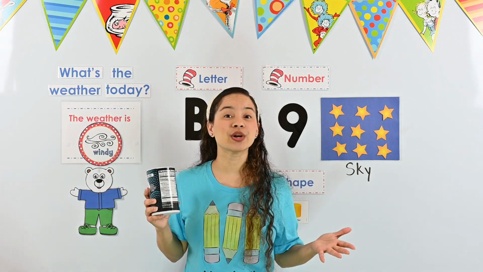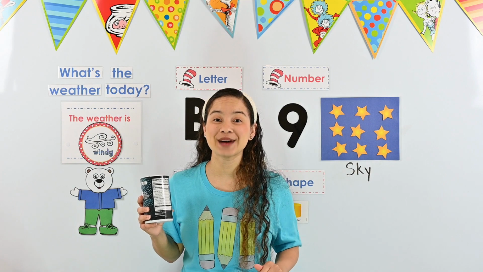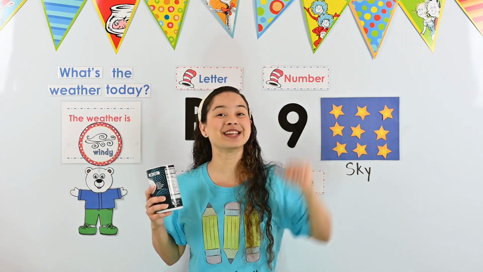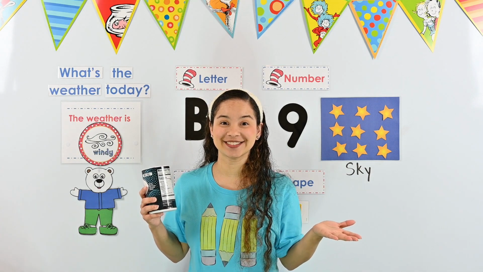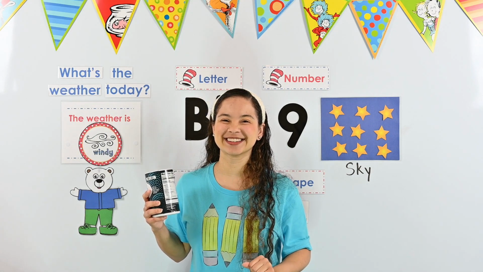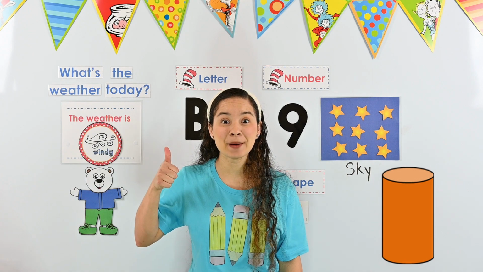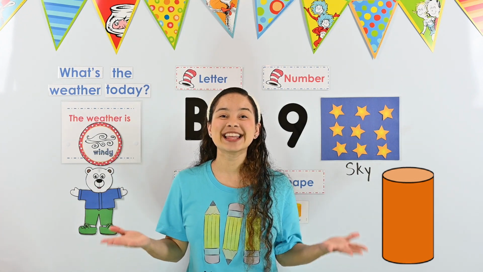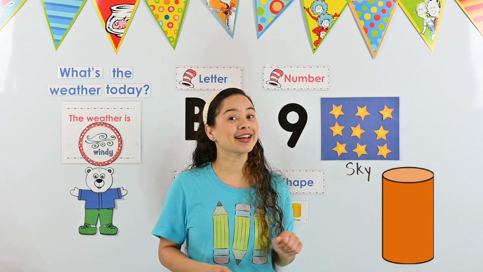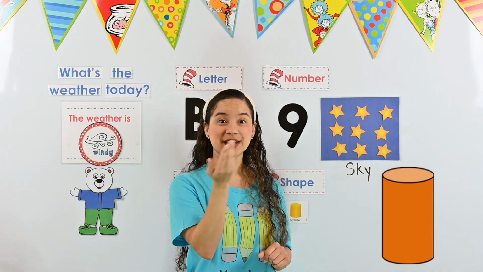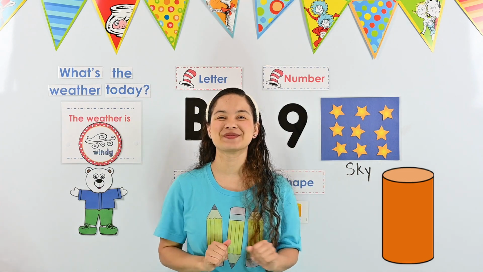Today, we are going to look at shapes, and you have to give me a thumb up if it's a cylinder, or a thumb down if it's not a cylinder. Let's get started. Is this a cylinder? If you have your thumb up, you are correct. This is a cylinder. It has a circle at the top, a circle at the bottom, and a long rectangle connecting the two circles.